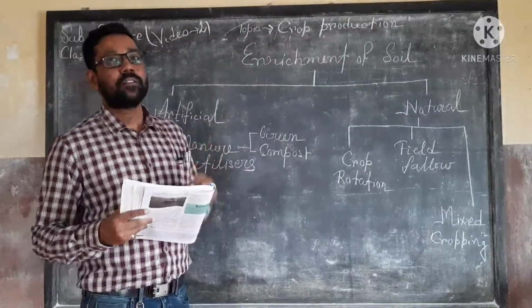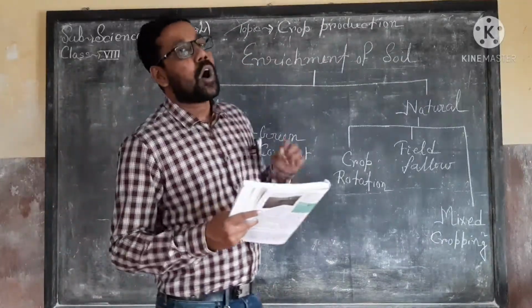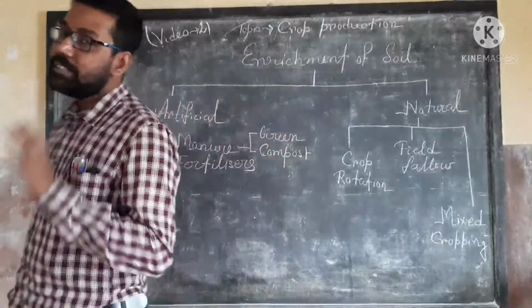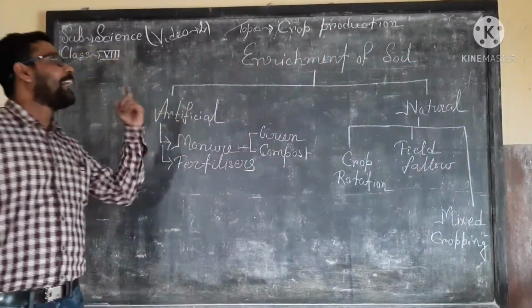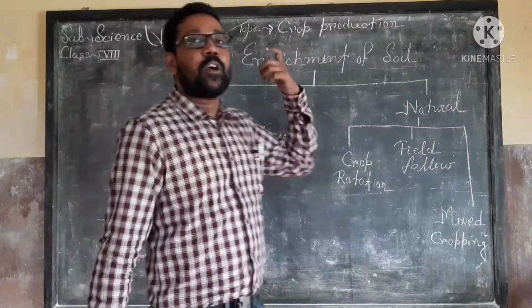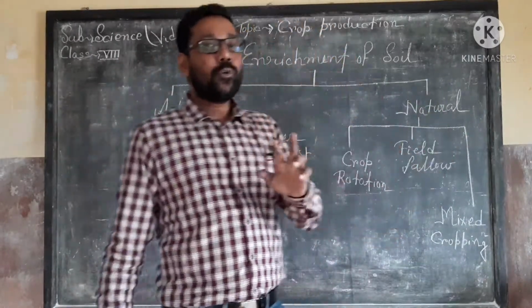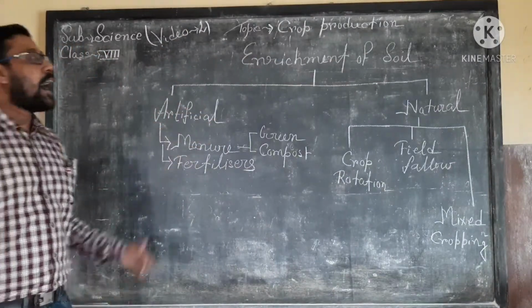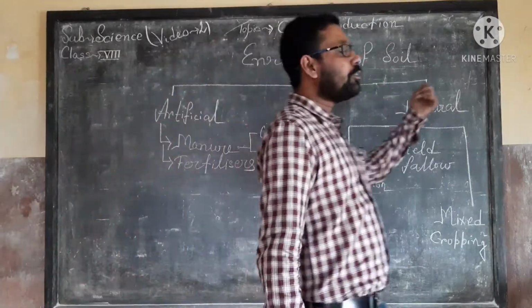That is the necessity of enrichment of the soil, and it can be done by using 2 methods. The first one is the artificial method, and the second one is the natural method.